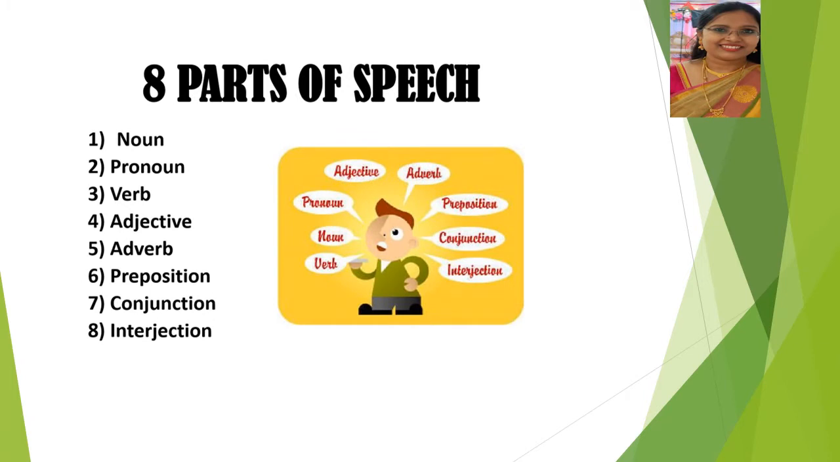So in parts of speech we have 8 types, correct? The first one is noun, second one is pronoun, third one is verb, fourth one is adjective, fifth one is adverb, sixth one is preposition, seventh one is conjunction, eighth one is interjection. Now I wanted you all to say it loudly.